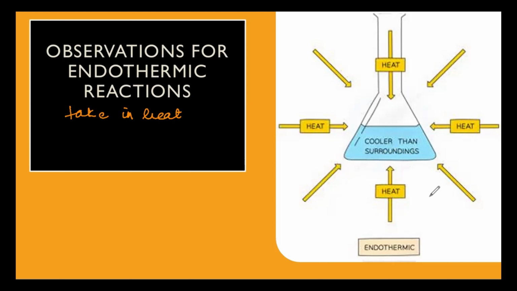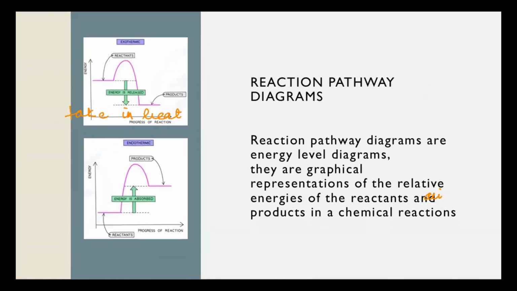That surrounding is again the air, so the air around the flask where the reaction is taking place gets cooler. Or the thermometer, if it is fitted into the setup, shows a drop in temperature. And the liquid or reaction mixture also shows a drop in temperature. These are observations a layman can see to tell whether the reaction is exo or endo.